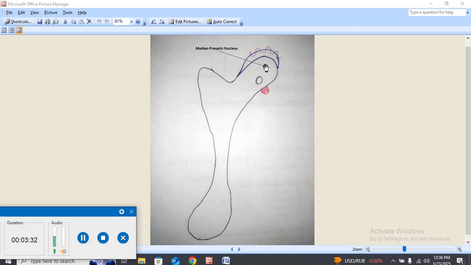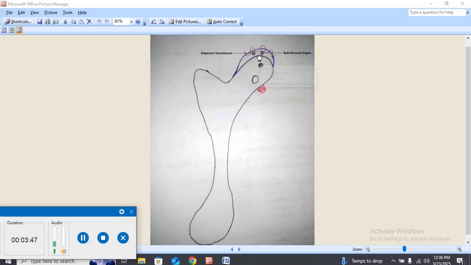The median preoptic nucleus is adjacent to the lamina terminalis. The lamina terminalis is in contact with the blood-brain barrier, or with a large amount of capillaries. This membrane contains small organs called the subfornical organ and the organum vasculosum.